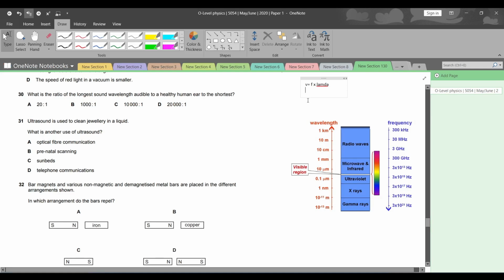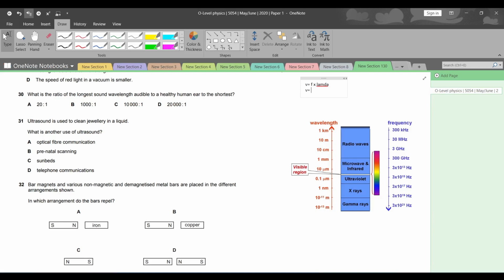Same होती है 300 million meters per second, and you can prove that by taking any two values of wavelength and frequency. जैसे मैंने ले लिया 10 meters and 30 megahertz. Velocity is equals to 10 meters. एक सेकंड रुक जाओ, पहले हम frequency लिख लेते हैं, which is 30 megahertz. 30 megahertz is like 30 million multiplied by 10 meters. That would be 300 million meters per second. है ना?